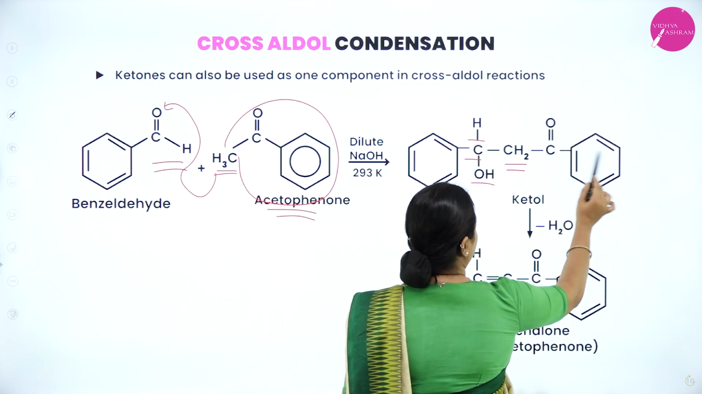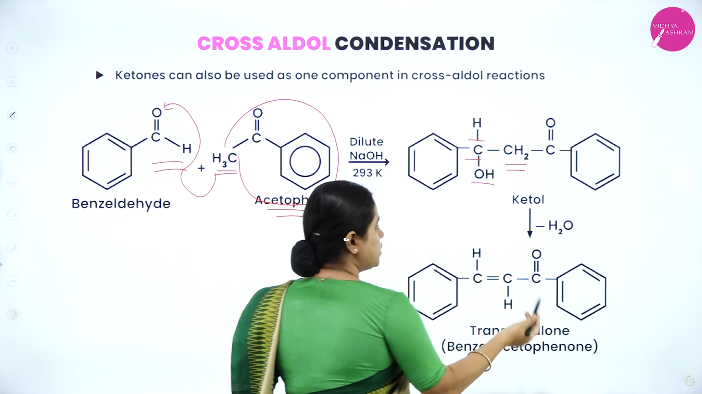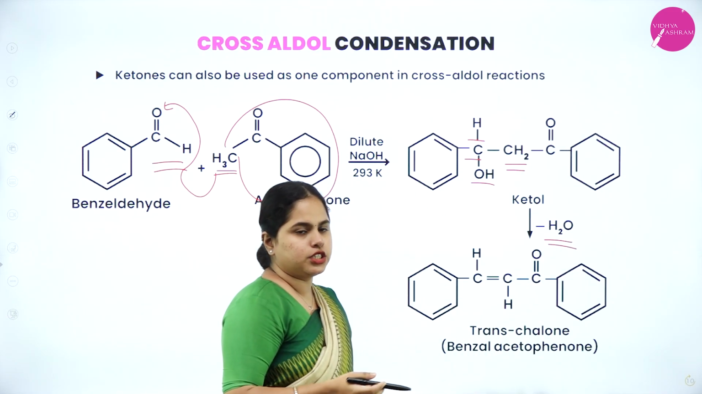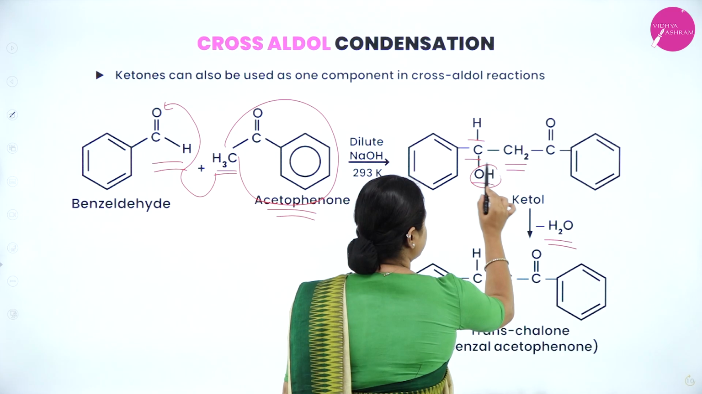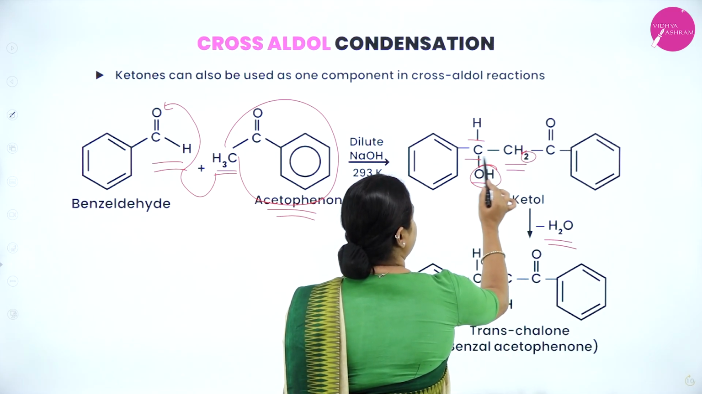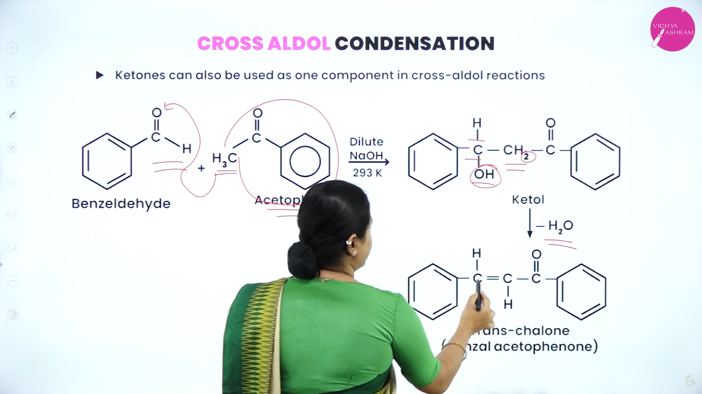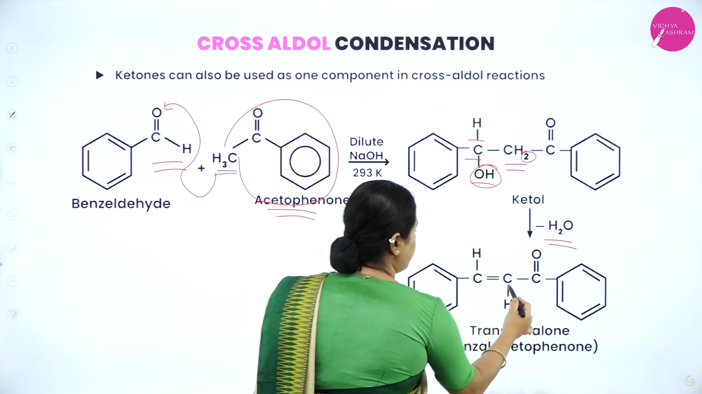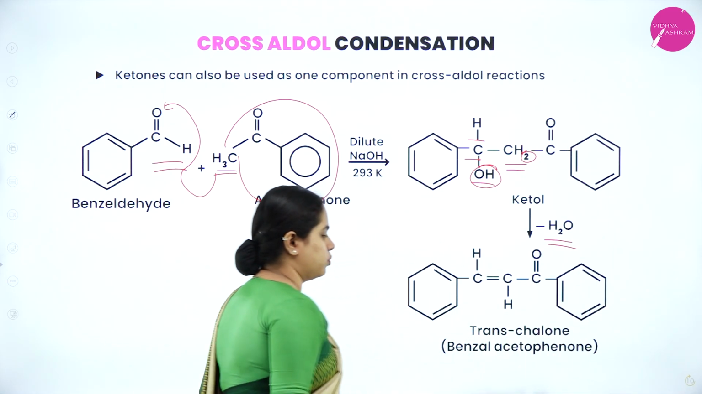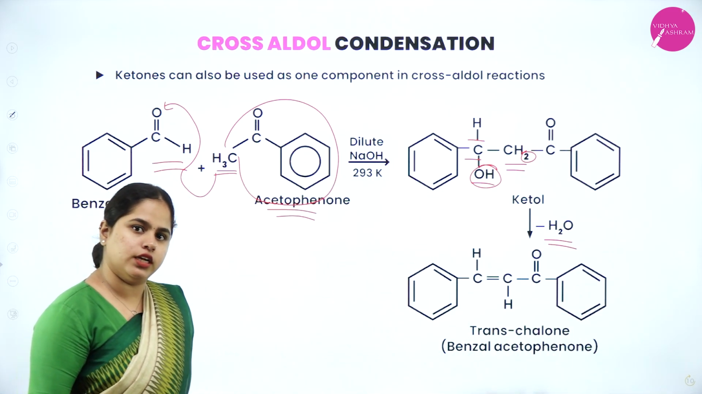So, we will get CH2, CO and the phenyl group, which is going to undergo condensation, removal of water. That means OH and H will be removed. So, there will be a double bond which is going to form here. So, we will get the phenyl group, CH double bond CH, CO and the phenyl group. So, that is the addition product that you are going to get.